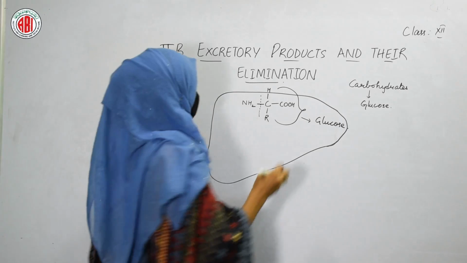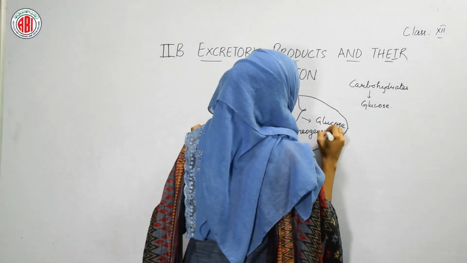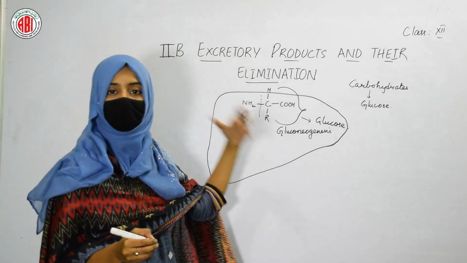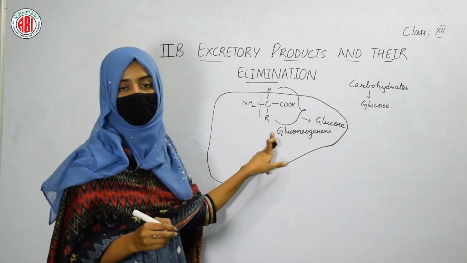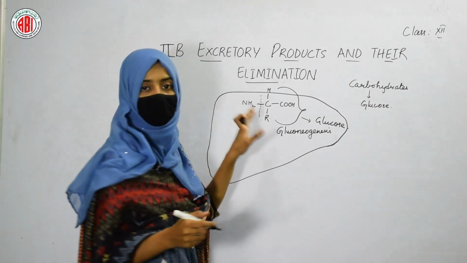So we call this process gluconeogenesis. If glucose formation takes place not from carbohydrate but from other sources, then that process is called gluconeogenesis. So gluconeogenesis is a process that takes place in the liver.